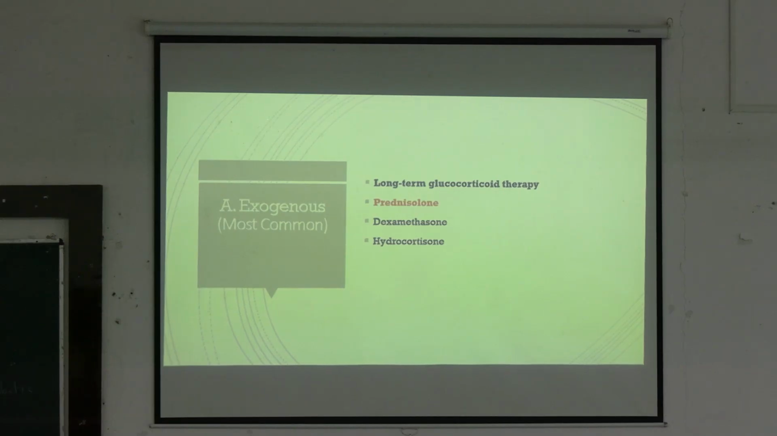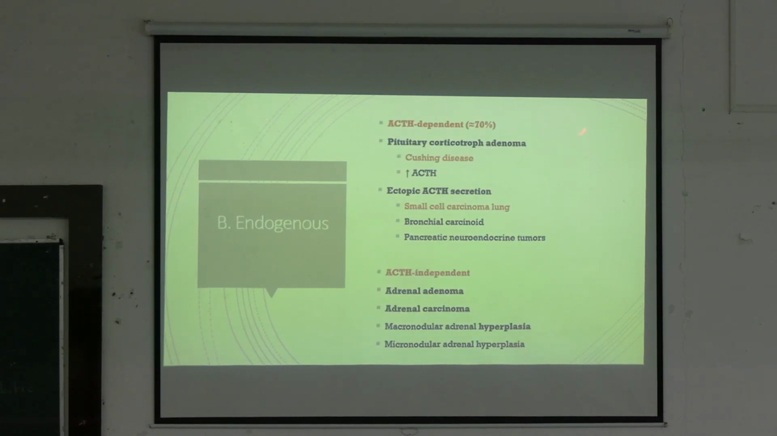So, discussing it one by one, the exogenous are the most common causes due to long-term glucocorticoid therapy, mostly due to prednisolone. Next is the endogenous causes, that is ACTH dependent. The most important cause among endogenous is the pituitary adenoma, also known as Cushing's disease, and there will be increased secretion of ACTH due to pituitary adenoma. Next is the ectopic ACTH secretion. This is most commonly from small cell carcinoma lungs. Other causes are the bronchial carcinoid and pancreatic neuroendocrine tumors.